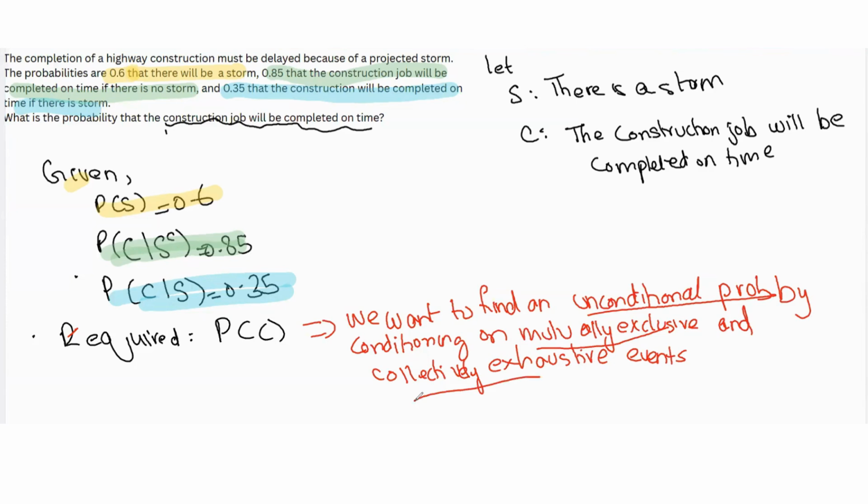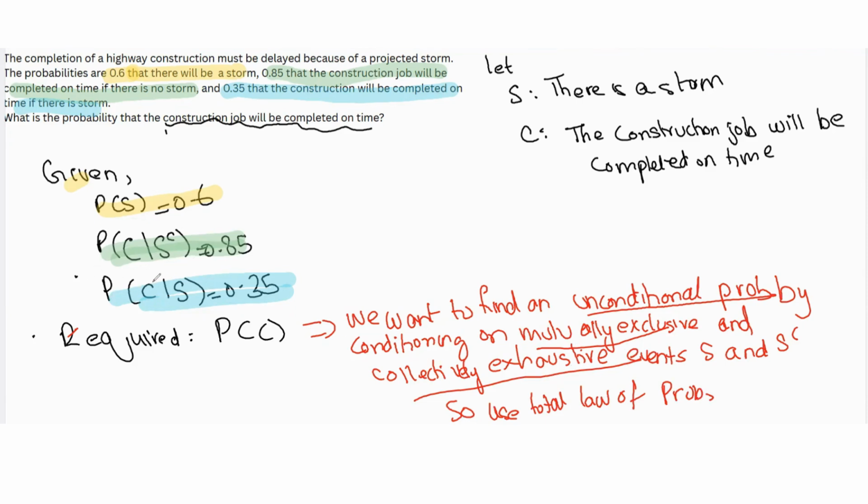And which events are those in this case? That there is a storm and there is not a storm, which are S and S complement. So we want to find this unconditional probability by conditioning on the two mutually exclusive and collectively exhaustive events, that there is a storm and there isn't a storm. So use total law of probability.